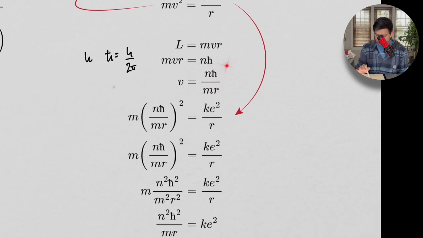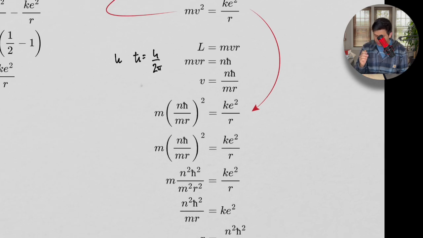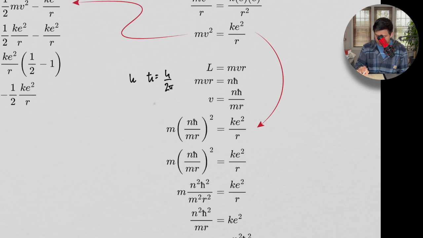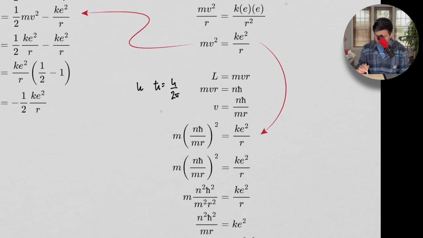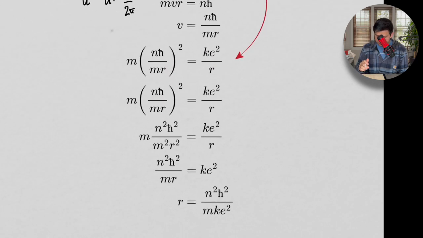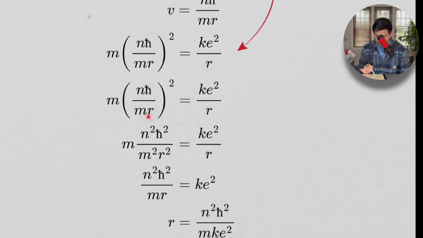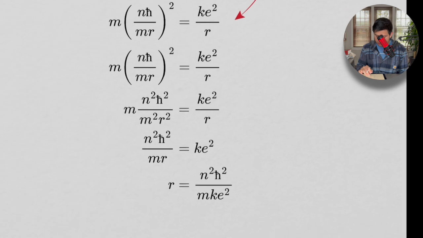And then we get this here, and to get from here to here, we're just dividing both sides. Then from here to here, we are putting this guy into here, and we get this. To get from here to here, m stays the same. Did I do anything different here? n h bar over m r squared. I did not do anything different.